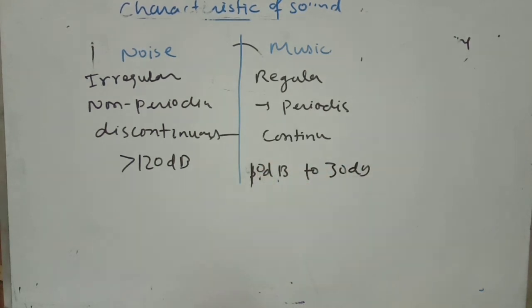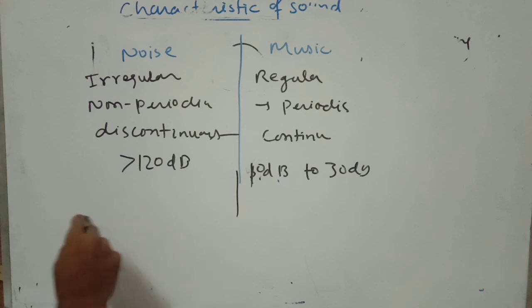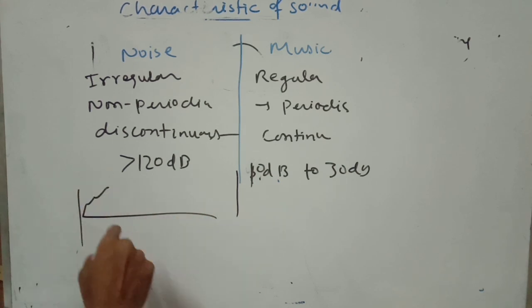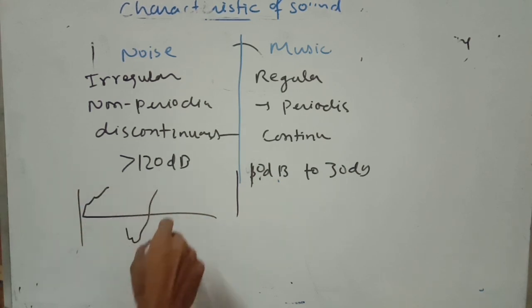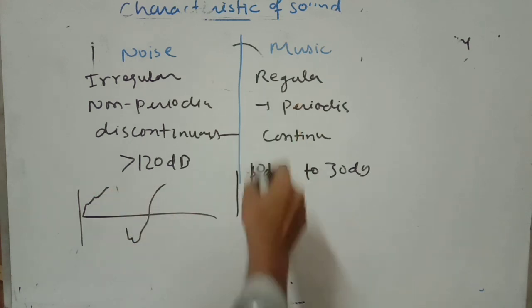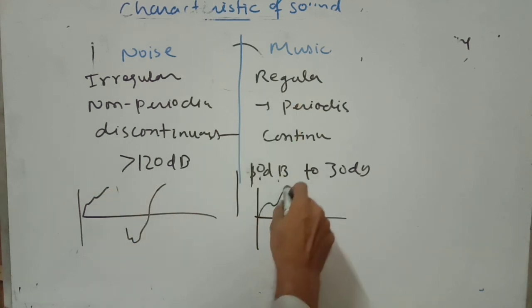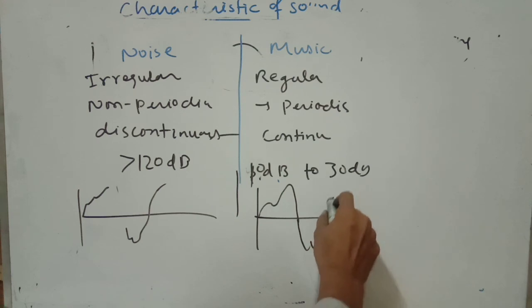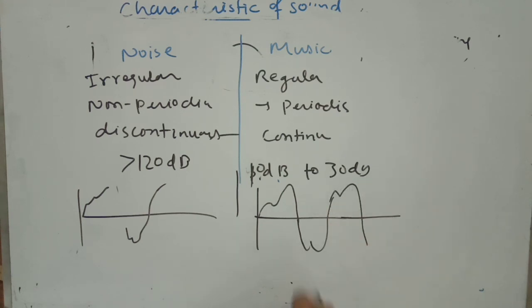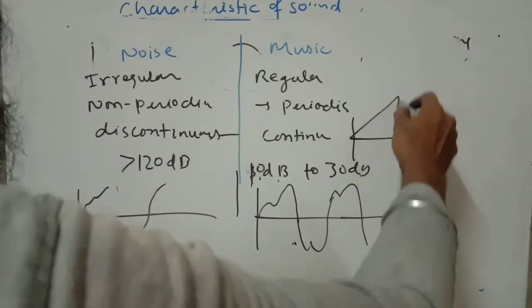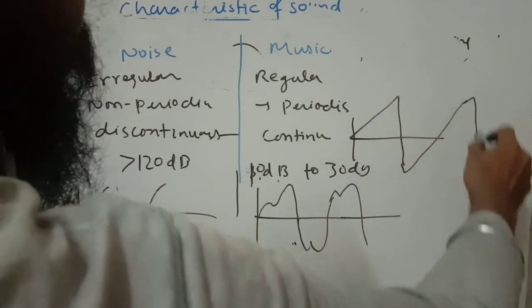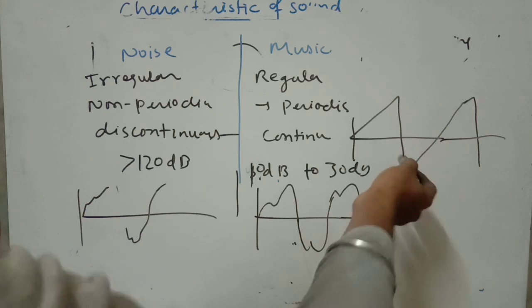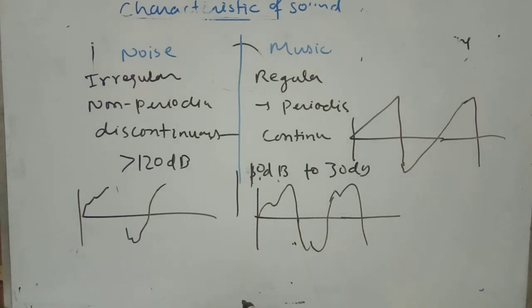You can also draw the diagram of noise, non-periodic and irregular, like this one, and it is discontinuous. In the case of music it will go regular, periodic, and continuous, like the wave of the piano, which is also continuous, periodic, regular, and similarly the wave of the violin. So this is the difference between noise and music.